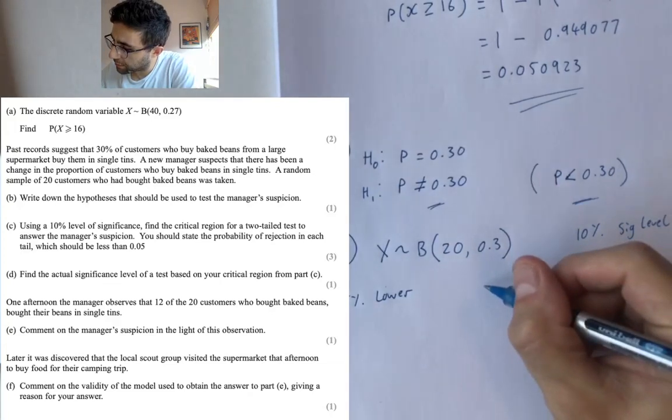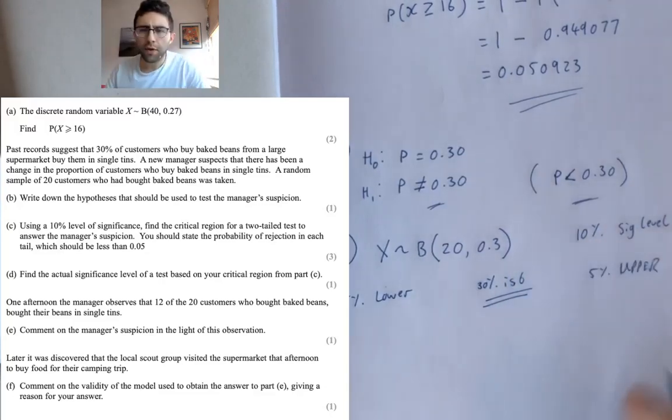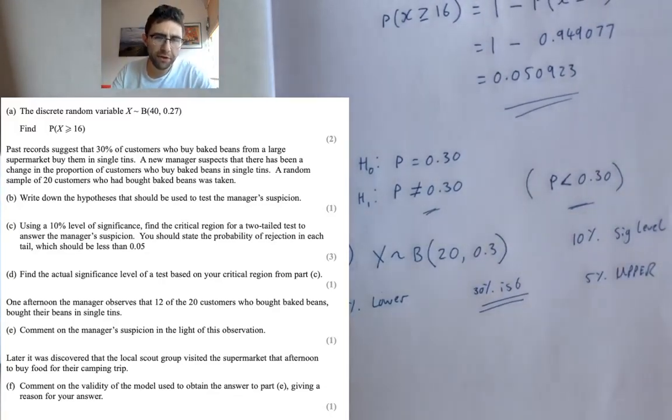It's an interesting little thing to note. 30% is 6. So if they're right about the 30% thing, that means that 6 customers should buy a single tin. This is what the records are saying. Since records began, the data suggests 30% of people. So if 20 people walk in and buy these beans, then 6 of them should have bought a single tin. That's what you would expect from the data.